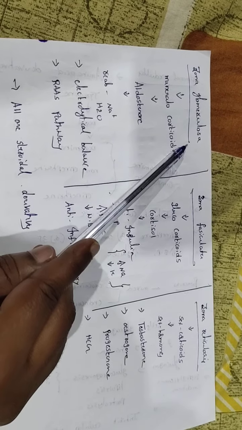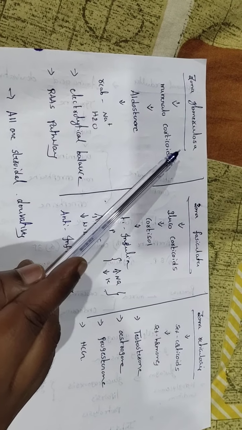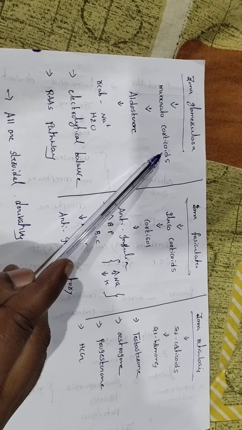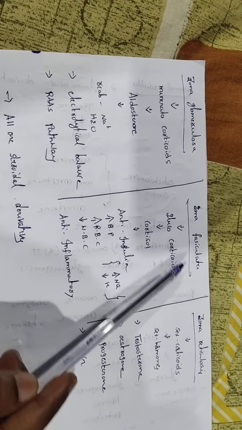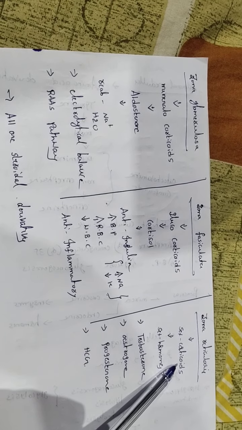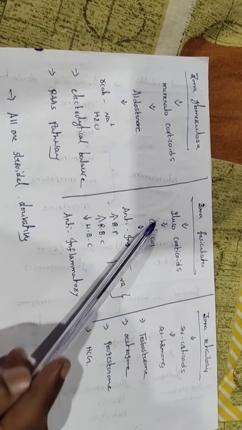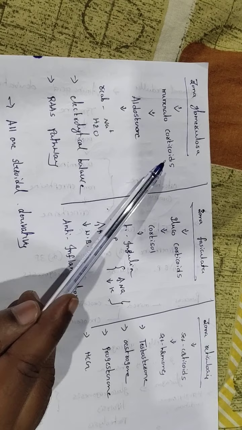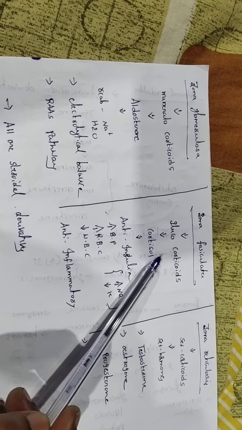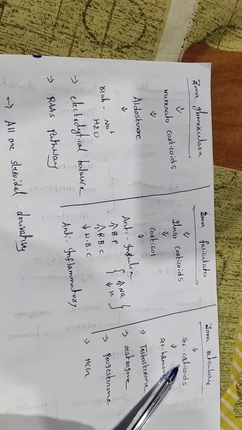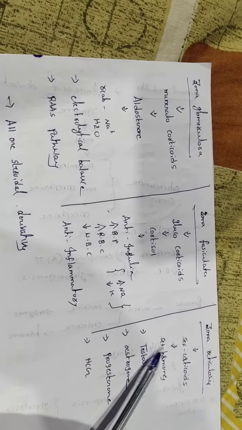From zona glomerulosa a chemical substance named mineralocorticoids is released. From zona fasciculata come the glucocorticoids and from zona reticularis the sex corticoids. From mineralocorticoids a hormone known as aldosterone is released. Glucocorticoids release cortisol. Sex corticoids release sex hormones.